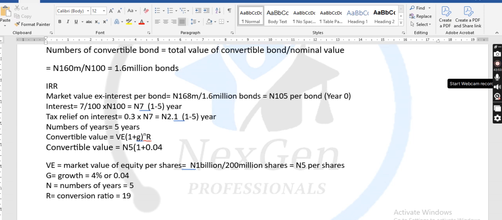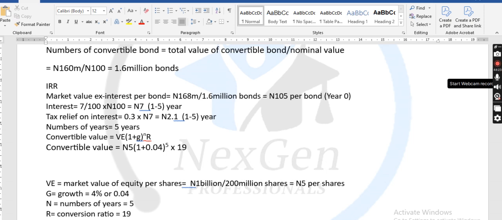We've not even calculated the IRR. You close the bracket, raised to the power of 5, times 19. What is the conversion value?